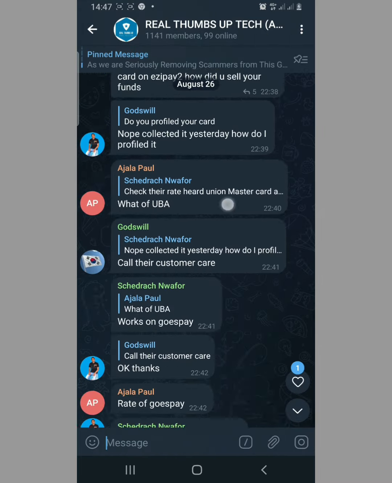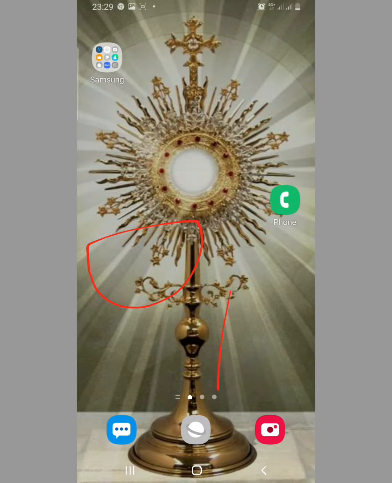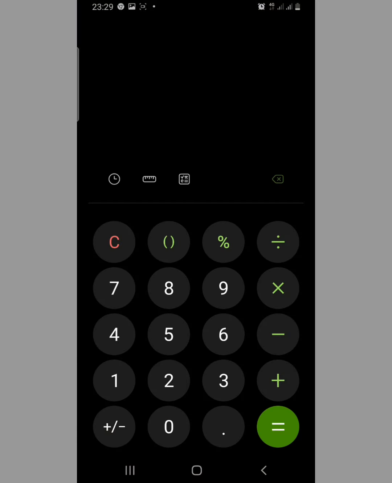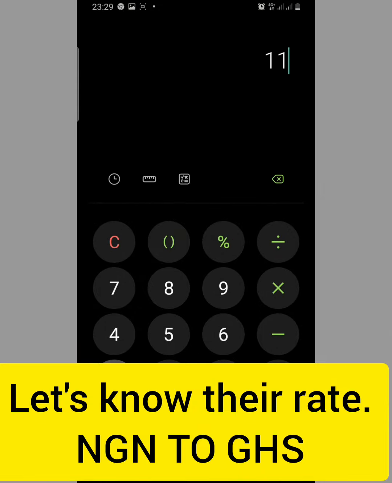Okay? Let's head over to our calculator immediately. We head over to our calculator, open the calculator. Then we enter this amount, 11,582.26.